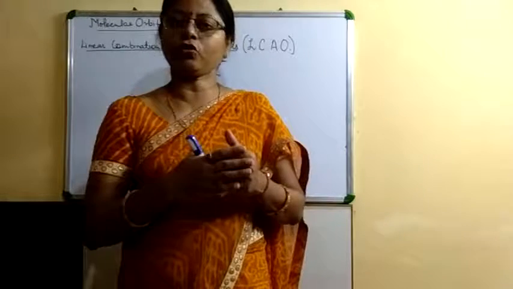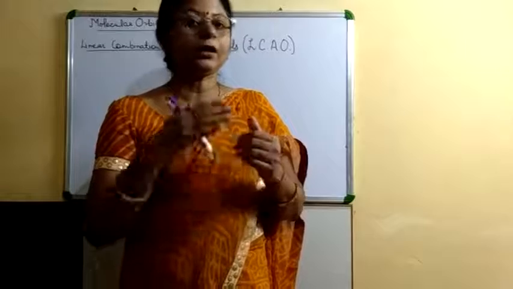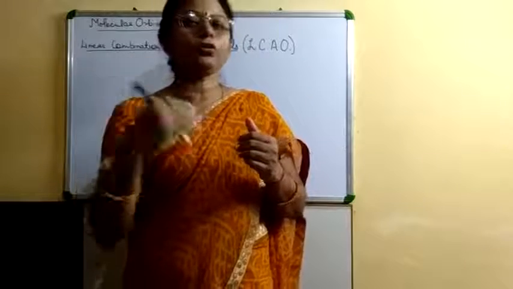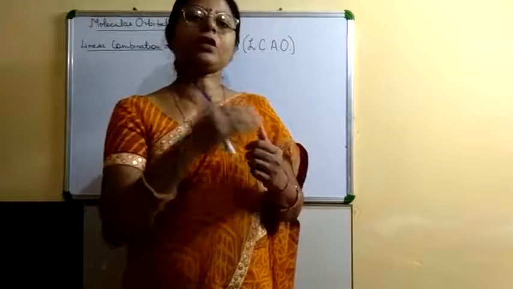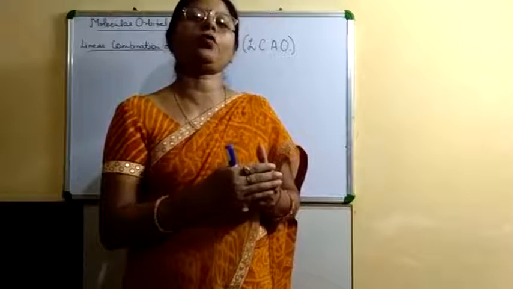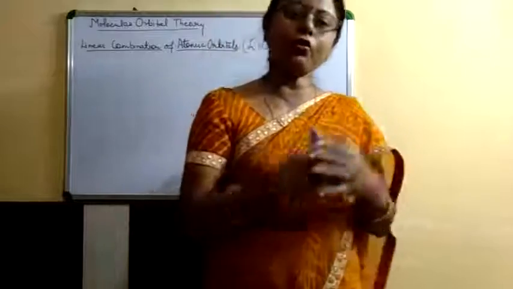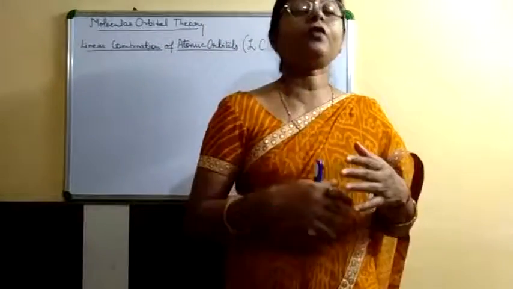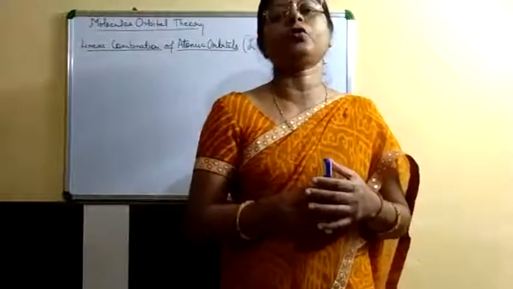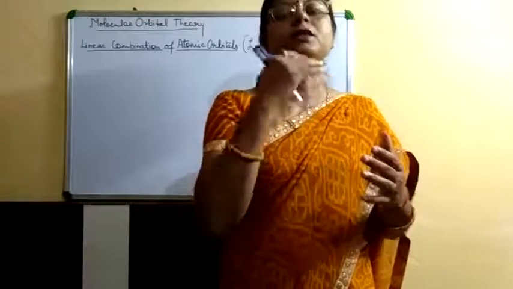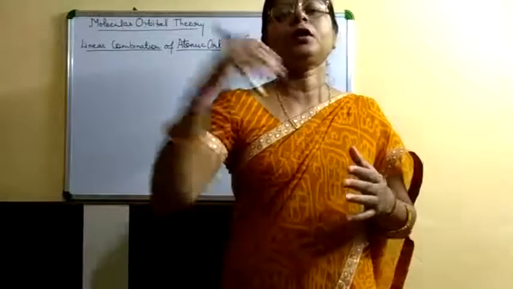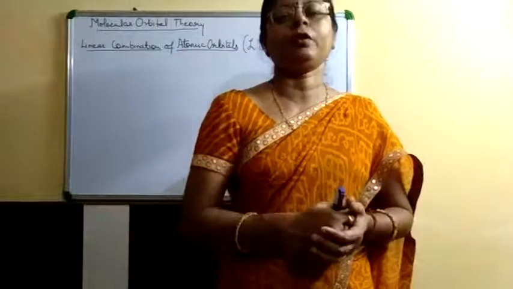When two atomic orbitals combine together, they form two molecular orbitals. Meaning, an equal number of molecular orbitals is formed as the number of atomic orbitals combined. When three atomic orbitals combine together, they form three molecular orbitals.